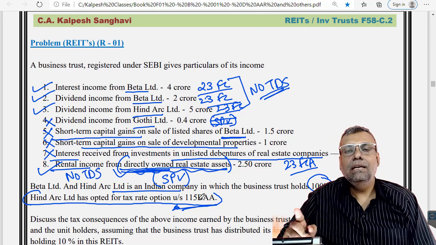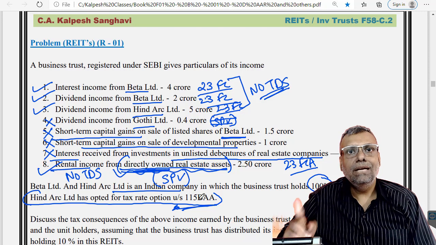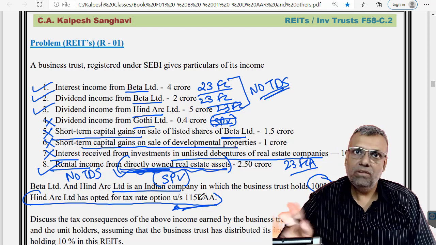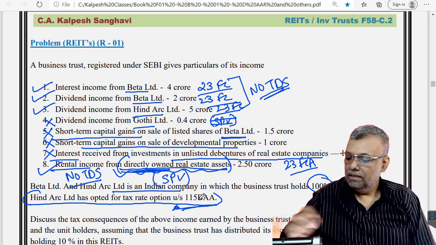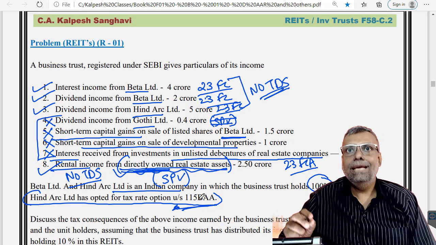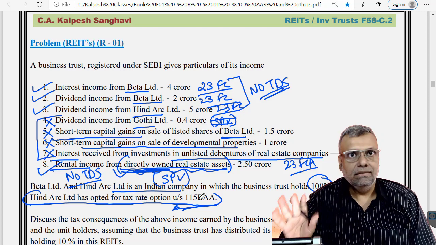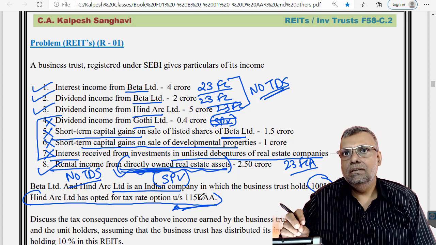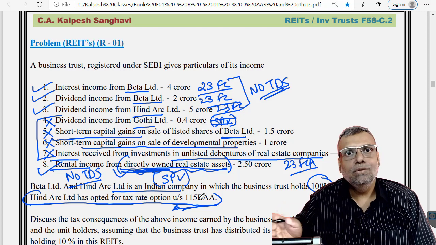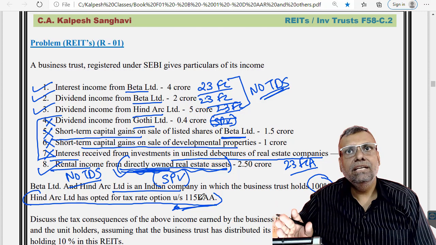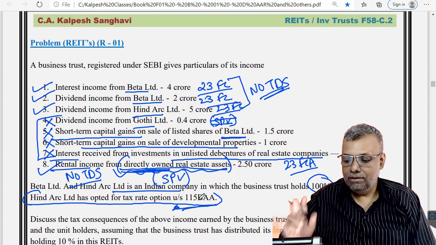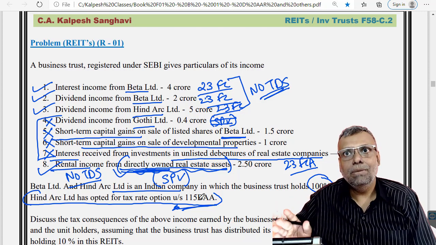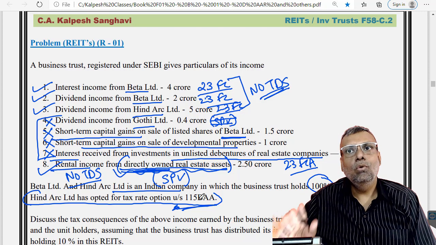This is basically for the business trust only that we are discussing. We are not discussing the unit holder right now. So no TDS there. On others, there will be TDS on its own merit, in the sense that if the TDS provisions are there with respect to that particular transaction, then the TDS will apply on its own merit. I am not saying that it will always apply, but it will apply on its own merit.